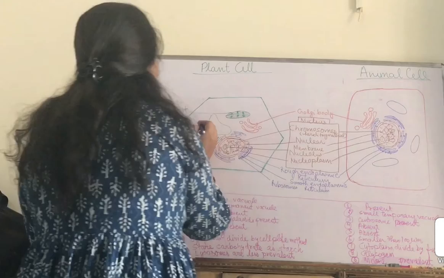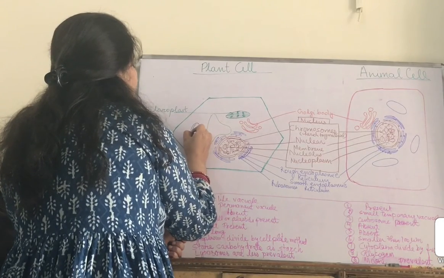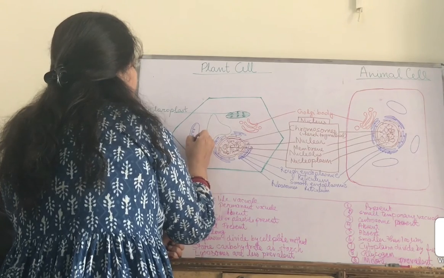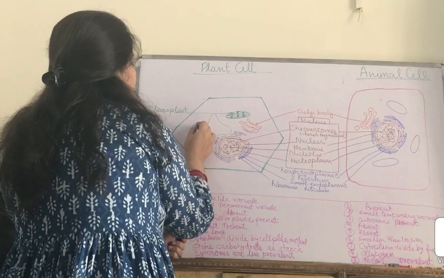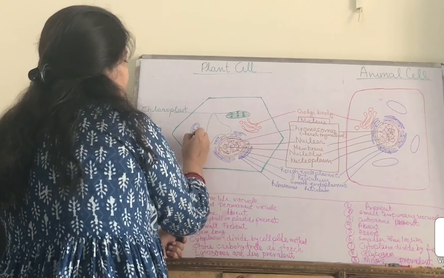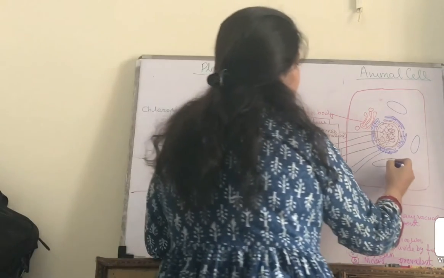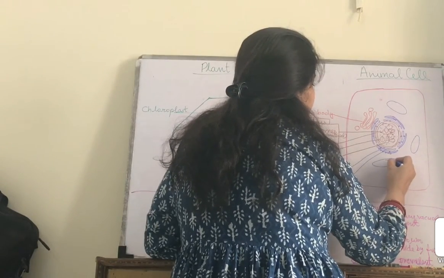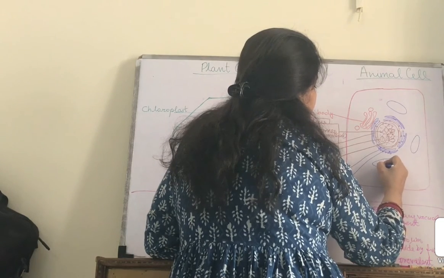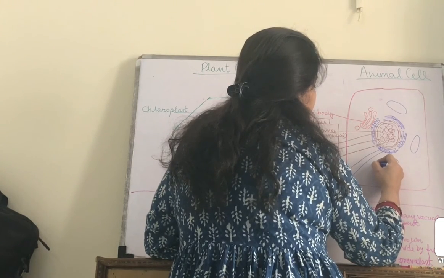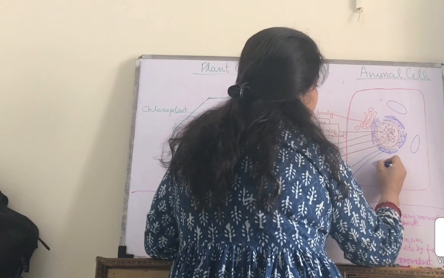So we will draw the mitochondria with an outer membrane, then an inner membrane which has inner curves, and one liquid is also filled in it which is called matrix. In this way we can make the diagram of the mitochondria very easily.